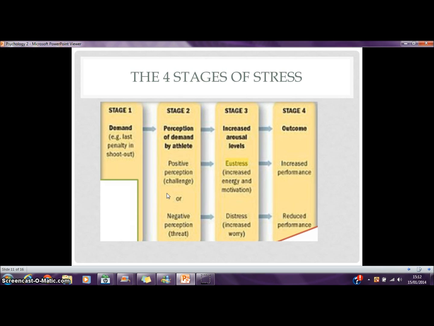If the player has eustress, then it will increase his motivation and skill. If the player has distress, then it would increase nervousness towards the task ahead. The 4th stage is the outcome of stress, whether it did affect the performance positively or negatively.